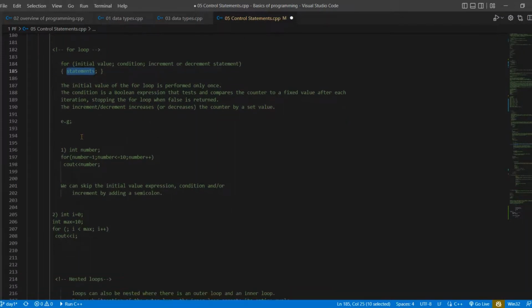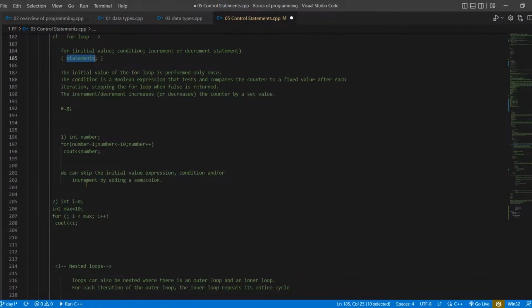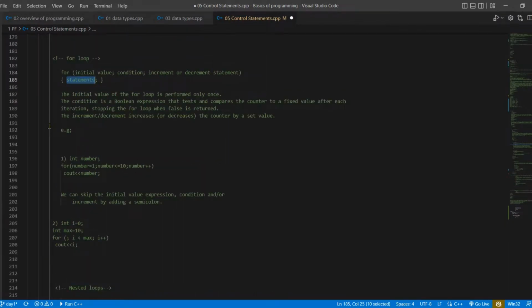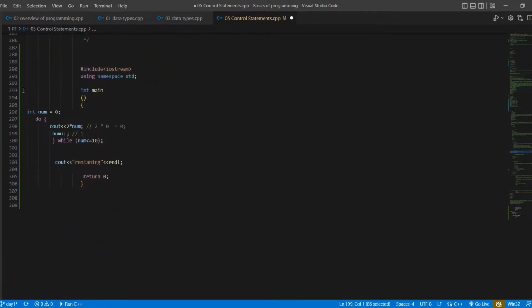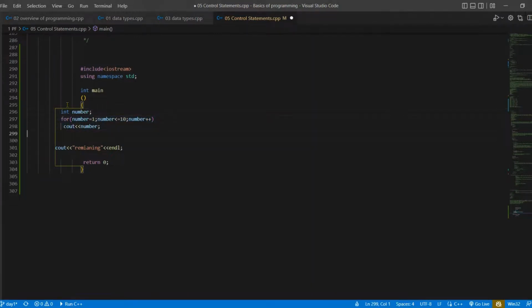Okay, so let me take an example. I just take a variable int number, then use a for loop.